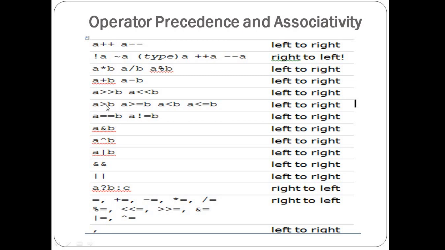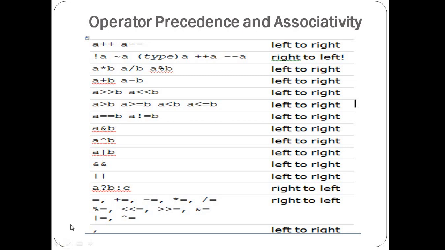Then the relational operators, greater than or equal to, less than or equal to, also left to right. Then equal to and not equal to, left to right. Then the bitwise operators and, or, and then the logical operators and, or. All these operators again execute left to right, but the conditional operator is right to left.